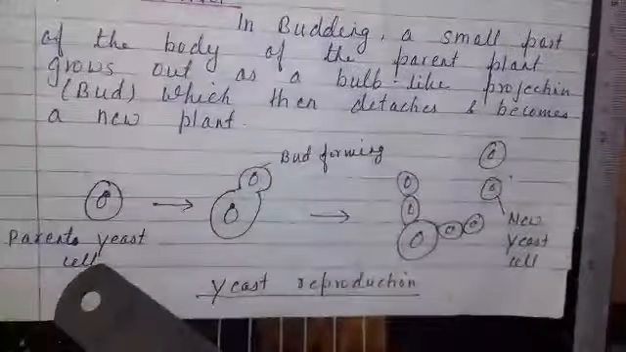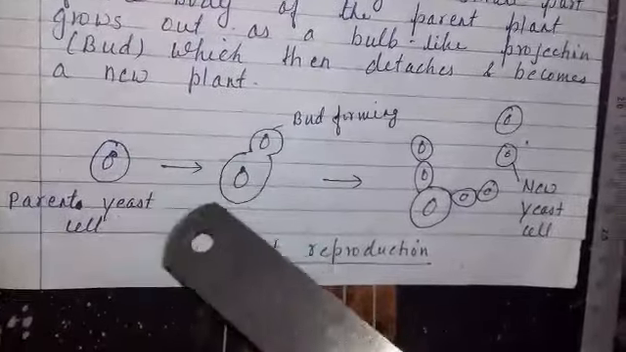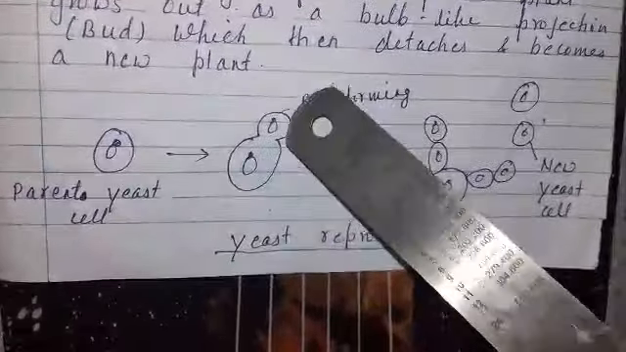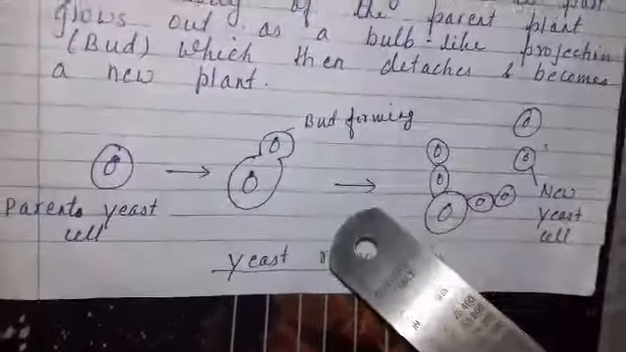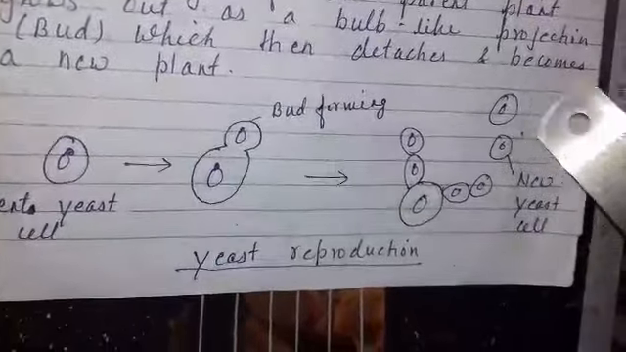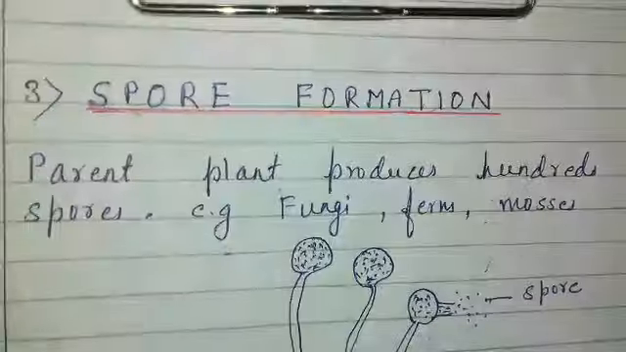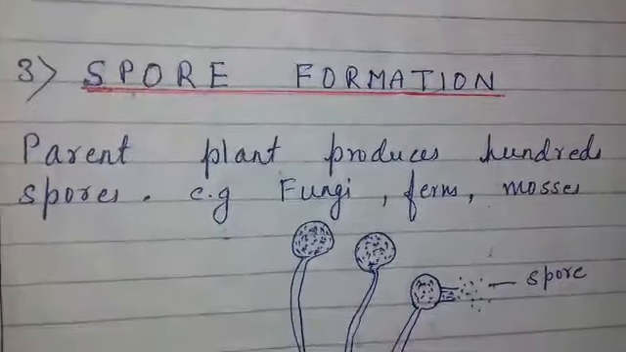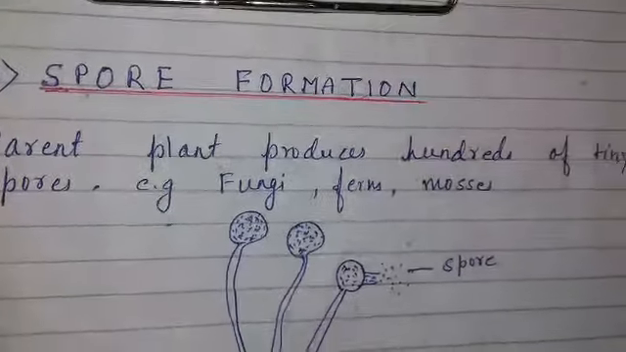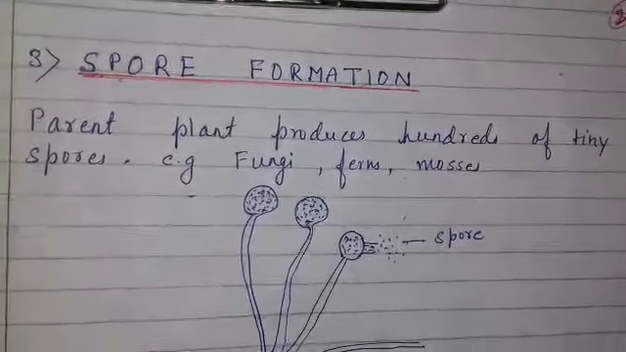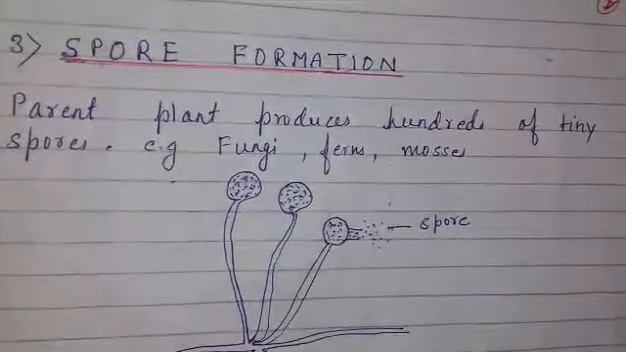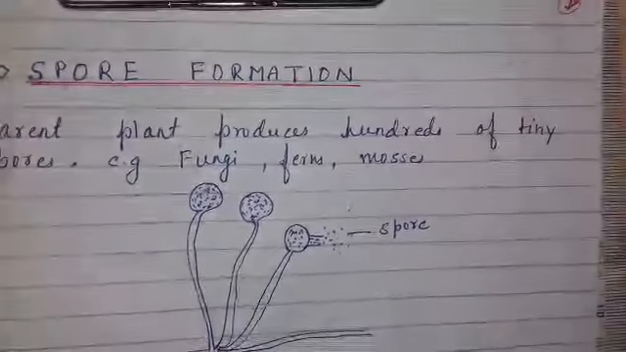This is a diagram of a parent yeast cell. After maturing, it develops a bud, and after that it detaches and develops into a new yeast cell. The third one is spore formation. The parent plant produces hundreds of tiny spores. Examples of spore formation are fungi, ferns, mosses.